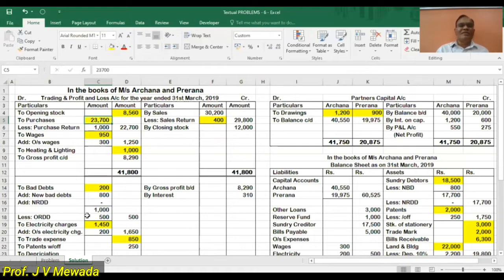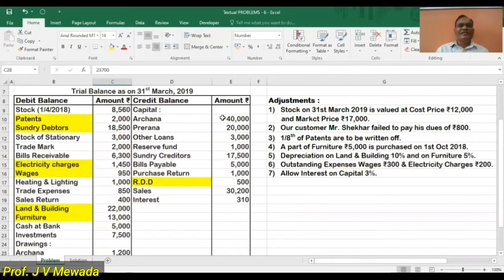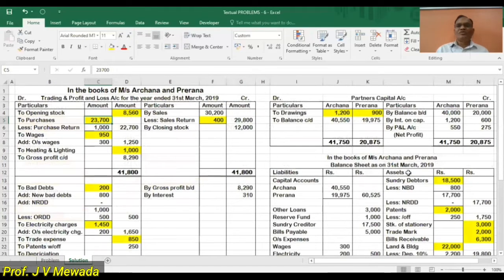Now we have completed the debit side. You can see that we have transferred each and every item either on the debit of trading account, debit of profit and loss account, asset side, debit of capital account, and one item we have subtracted, sales return, that we have shown on the credit side. Okay. Now we'll see the credit side. On credit side, we have capital of Archana and capital of Prerna. Okay. So we'll write capital of Archana and capital of Prerna 40,000 and 20,000 on the credit side of capital account.